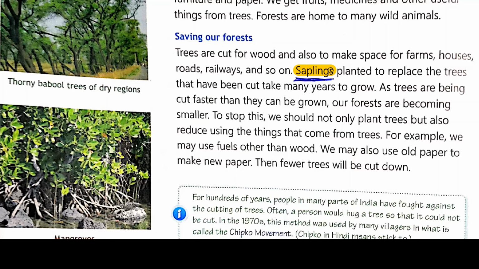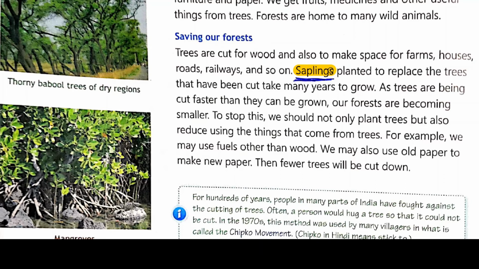If we keep cutting trees like this, and considering the time they need to grow, a time will come when all the trees are cut and nothing will be left in the time needed for them to grow. So trees are cut faster than they can be grown, and our forests are becoming smaller. If this process continues, then our quantity of forest will be very low.